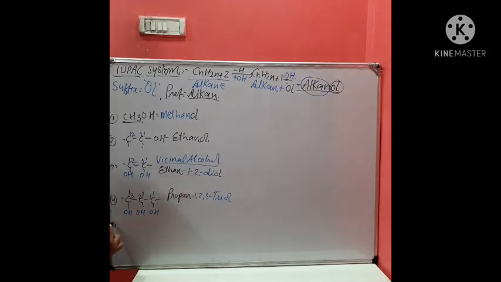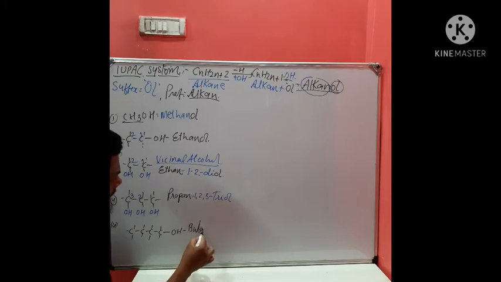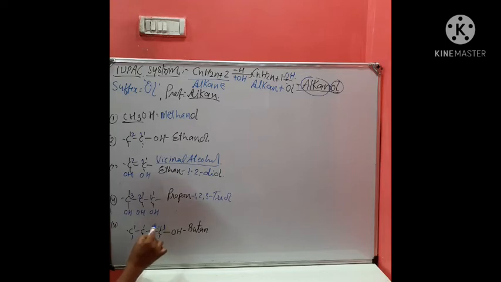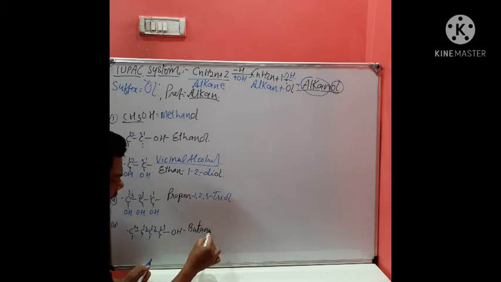If you write a branched compound like 1, 2, 3, 4, and this is OH. So what is the name of the compound? This becomes butane because 4 carbon atoms are there and OH is attached with the first carbon atom 1, 2, 3, 4. Therefore it can be written as butan-1-ol, but no problem.